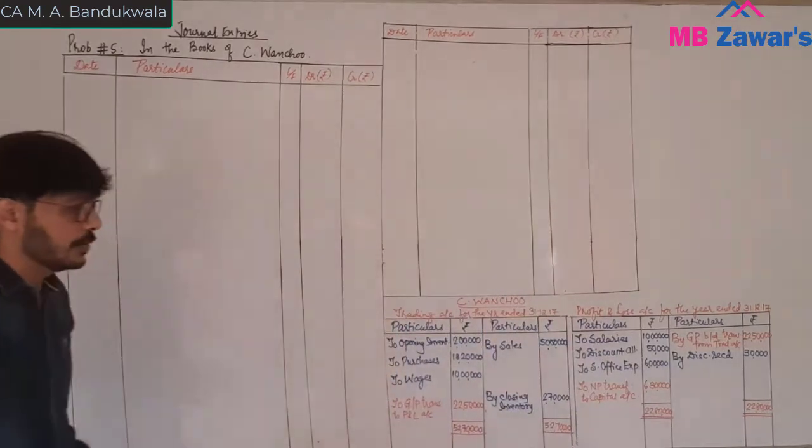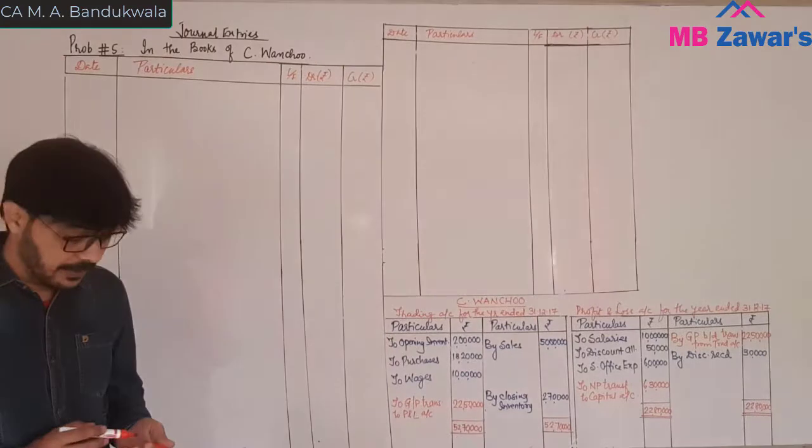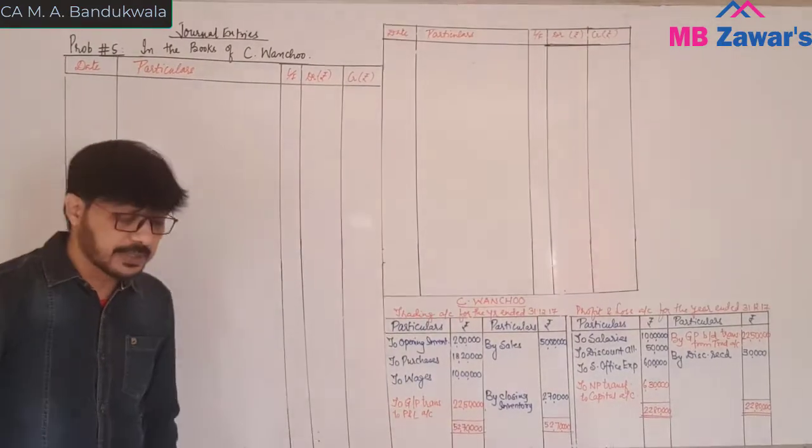Fine. So this is what you have, the trading and P&L account, and with the help of this we will pass the closing entry. First you copy this.